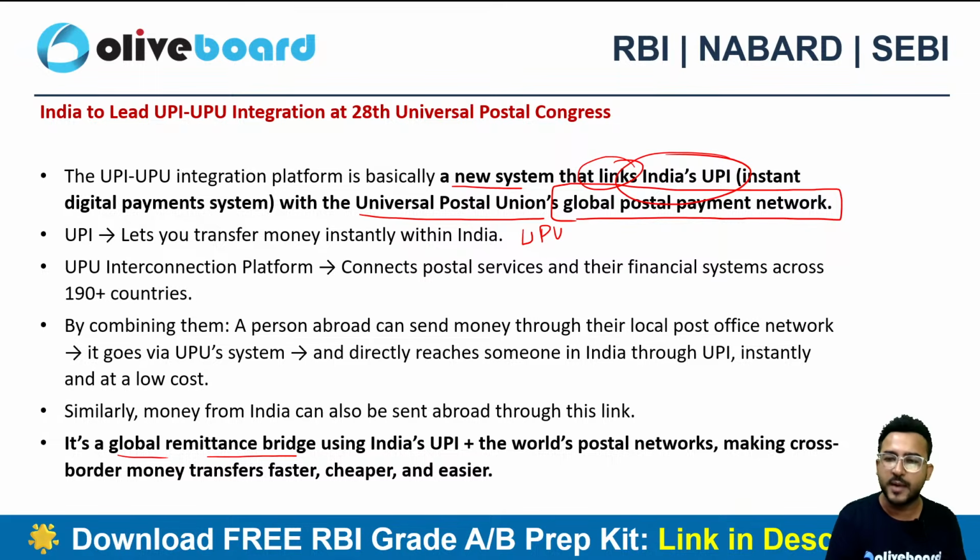Again, it will fetch you marks, right? So there is no harm in remembering, in learning the important news. Definitely, it can be a game changer for you guys. If not in objective, can be in descriptive. At least you have some lines to write, right?